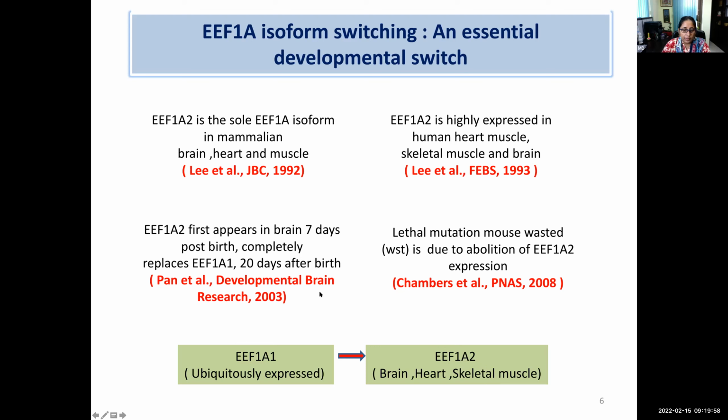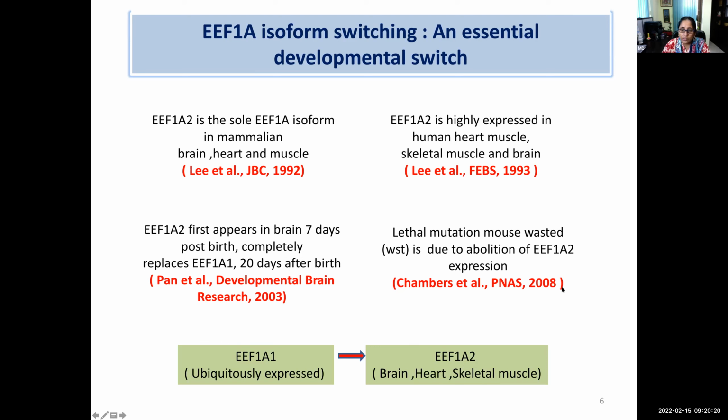What happens is, this mouse-based study showed that 7 days post-birth, 1A2 replaces 1A1, and by day 20 it is completely replaced. So it's not that these organs have the expression of both isoforms. Only isoform 1A2 is expressed.